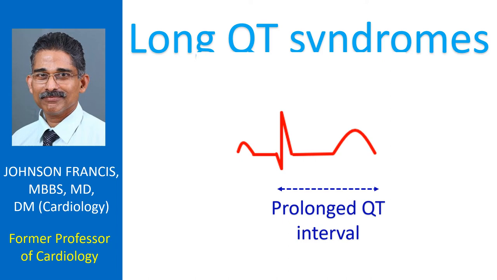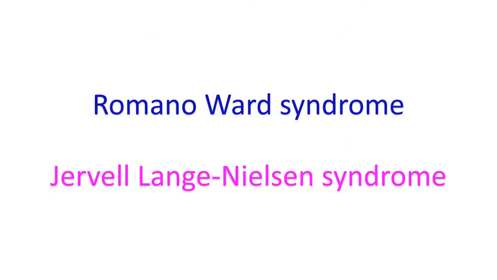Long QT syndromes are a group of inherited disorders of the heart characterized by prolonged QT interval in the ECG and life-threatening ventricular arrhythmias. Prevalence of long QT syndrome varies from 1 in 5,000 to 10,000 in various regions. The initially described syndromes were an autosomal dominant Romano-Ward syndrome and the autosomal recessive Jervell and Lange-Nielsen syndrome.